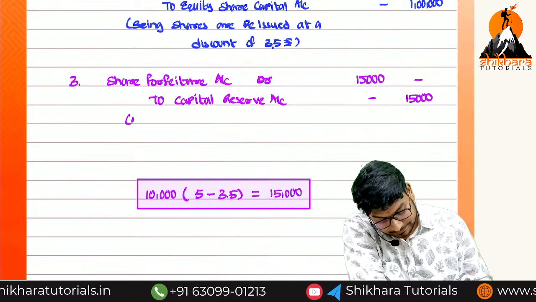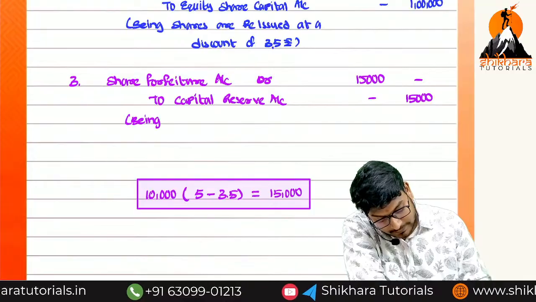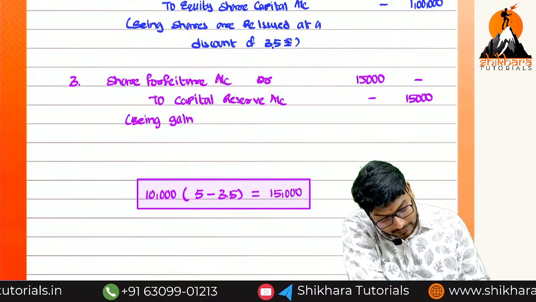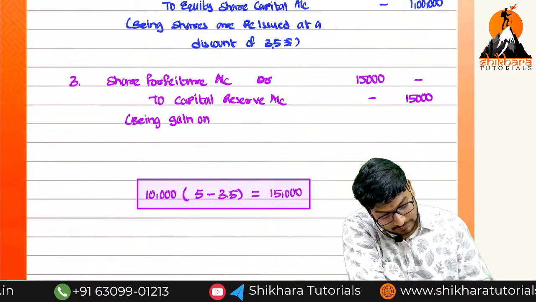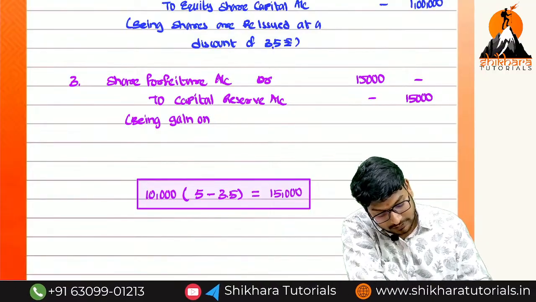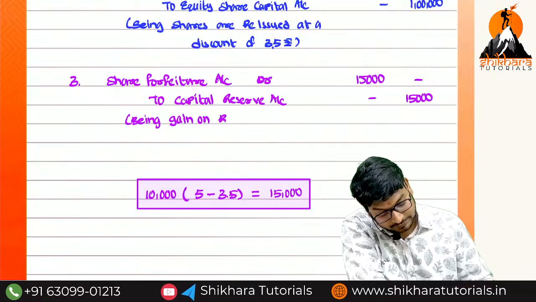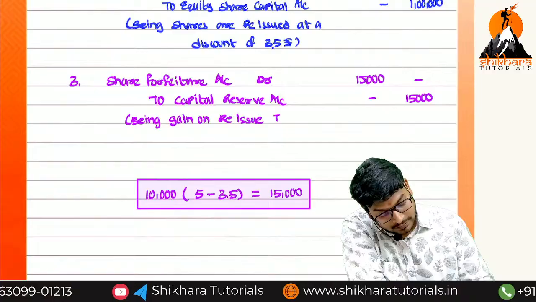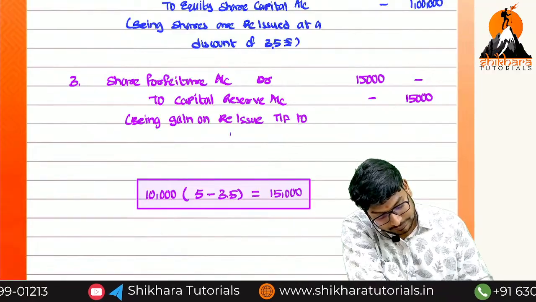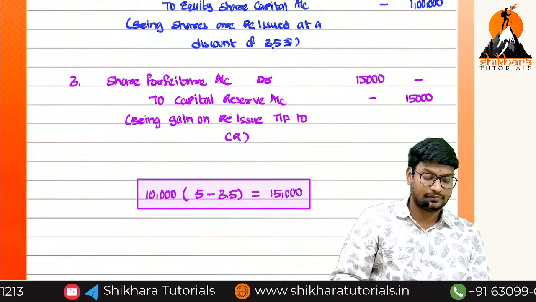Being gain on reissue or gain on share forfeiture transfer to capital reserve.